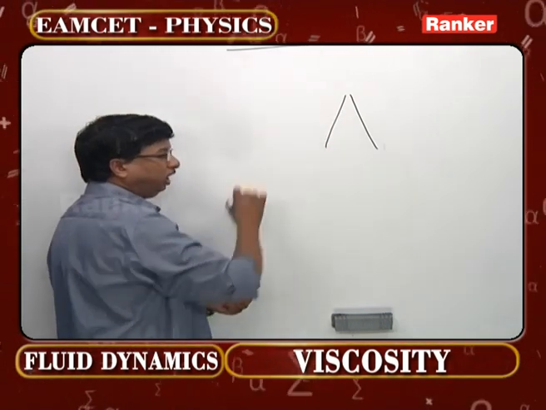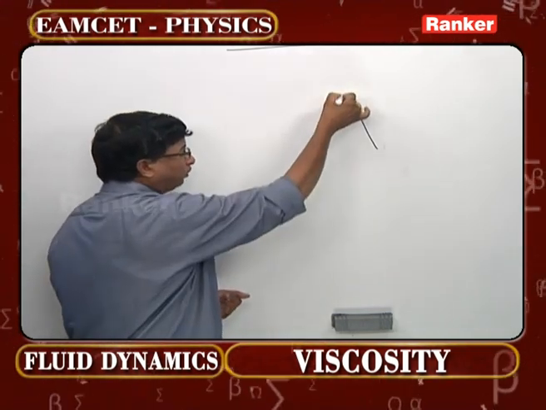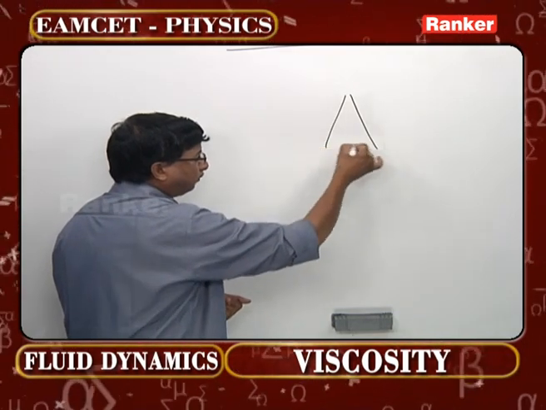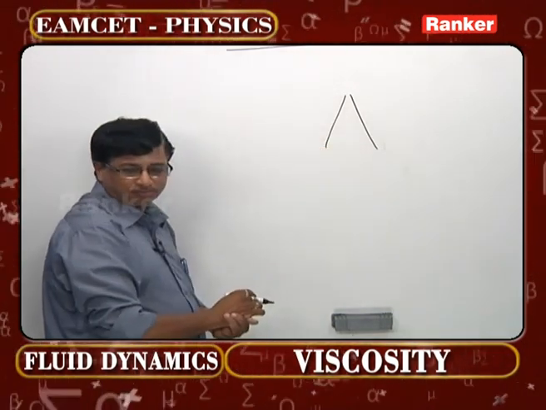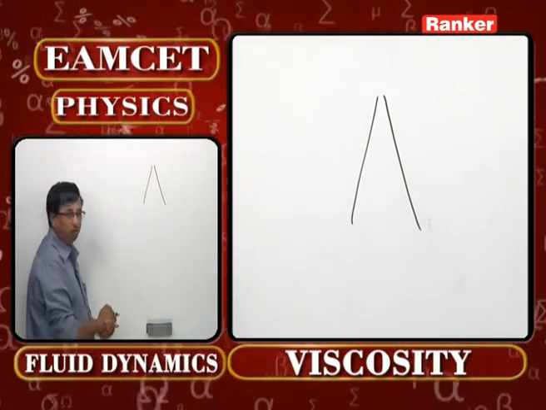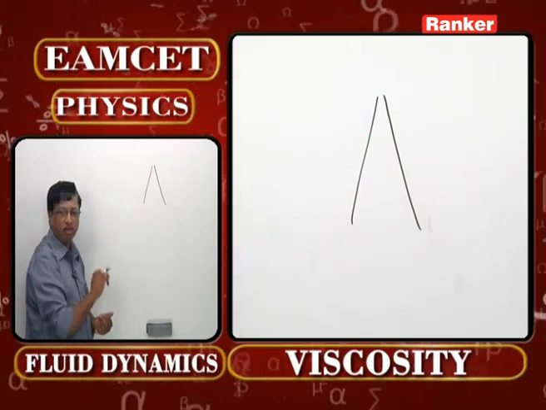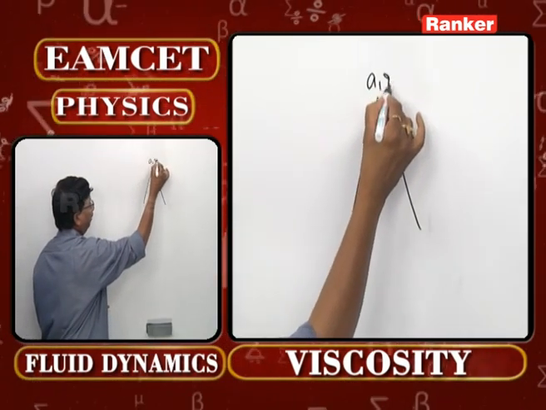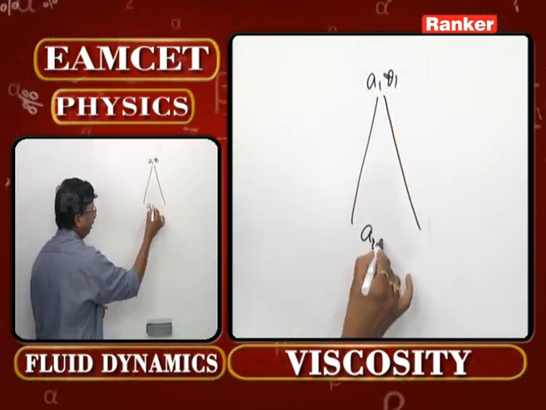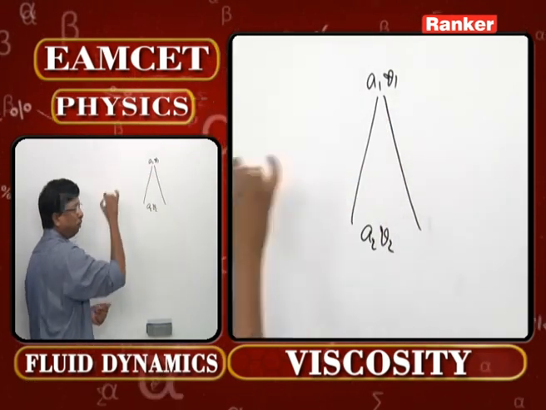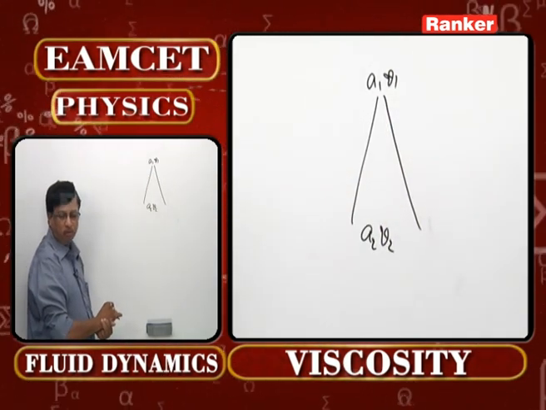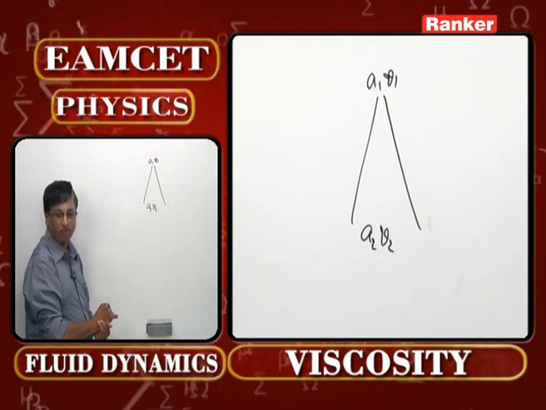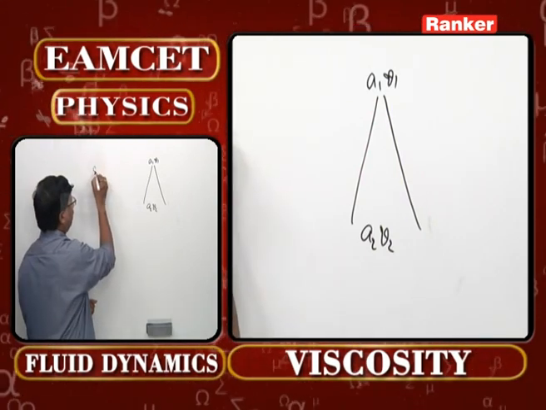Now exactly in the same manner now also, when it is coming down like this, area of cross section is going to be increased. Then automatically the velocity is going to be decreased according to equation of continuity. Now in this particular case, here if I write A1 V1, here if I write A2 V2, these two are supposed to be equal according to this equation of continuity. So what is our equation now?